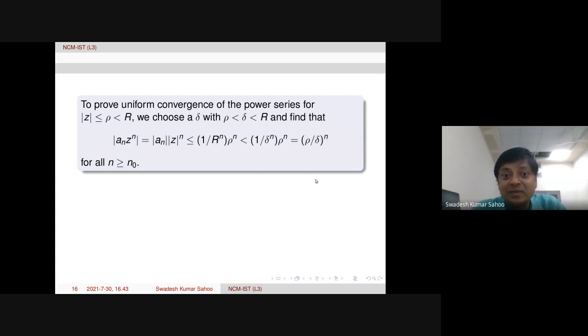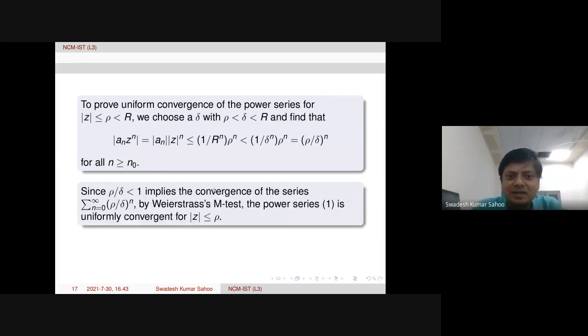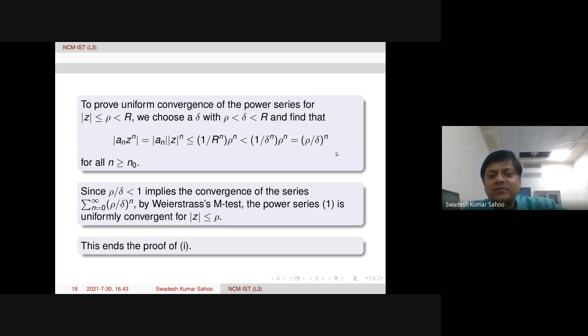Now we can apply the Weierstrass M test. Similar to real analysis, in complex analysis also the Weierstrass M test is there. If summation M_n converges, then the original series will be convergent absolutely and uniformly. So here we need uniform convergence. Therefore, since rho over delta is less than 1, it implies the convergence of the series by the Weierstrass M test. The power series is uniformly convergent in this compact set. So this ends the proof of the first part.